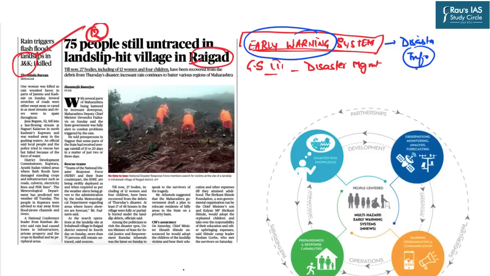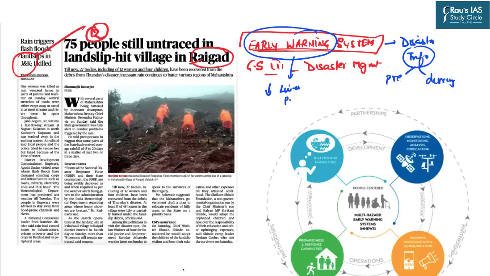So that means this information is given during the pre-disaster phase as well as during the disaster phase. And what will be the main aim of this information system? It is basically to transmit or disseminate important knowledge so as to reduce the losses in terms of lives as well as property.